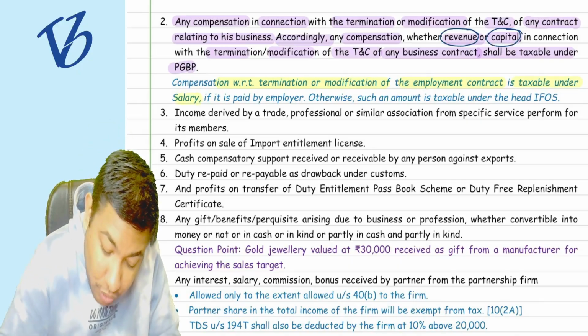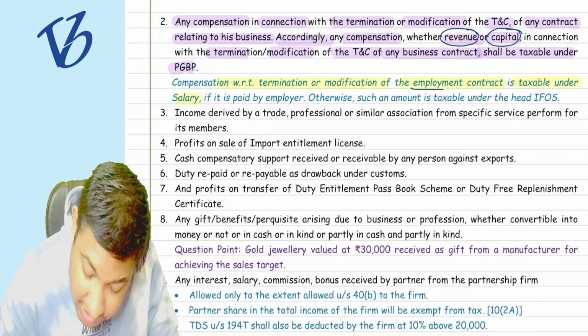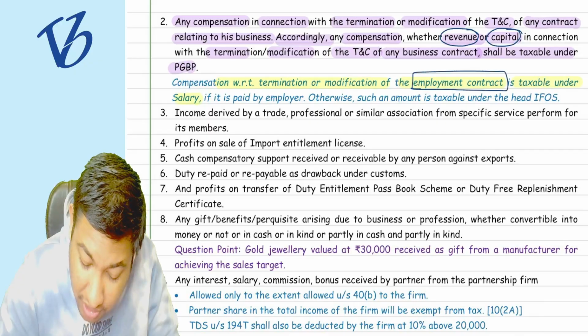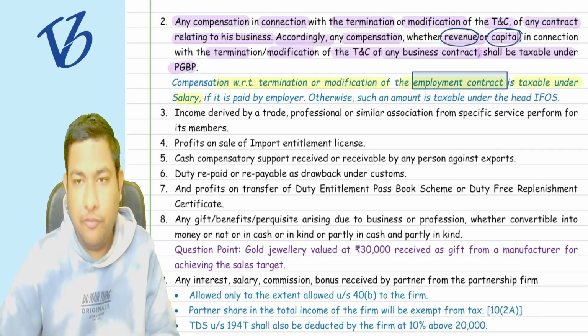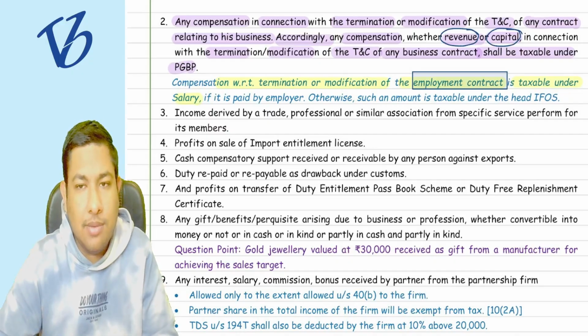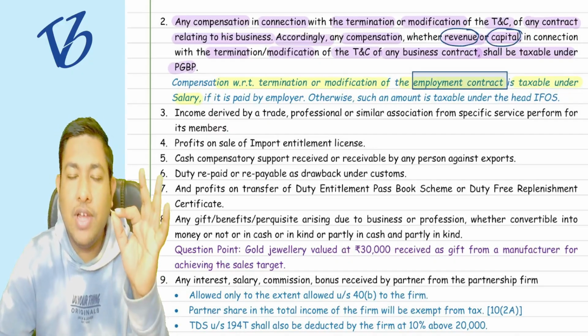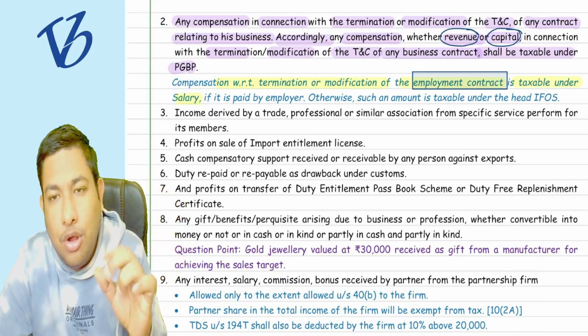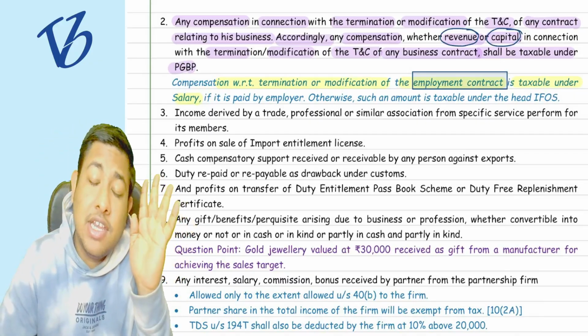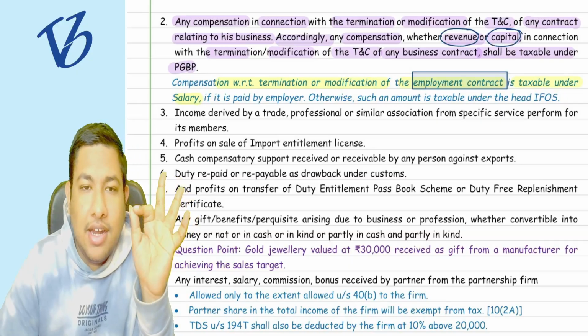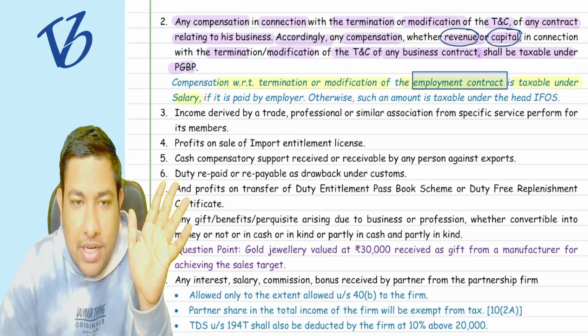If it is an employment contract, the employer-employee relationship must be there for the employment contract. So where it is an employer-employee relationship that you have seen under the head salary, then it is going to be taxed under the head of salary itself.